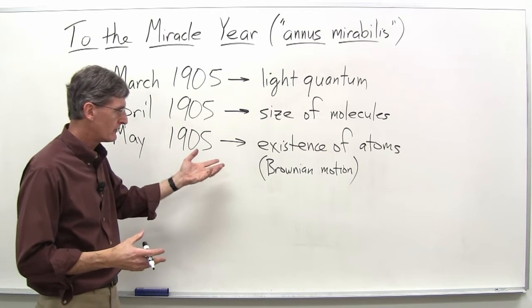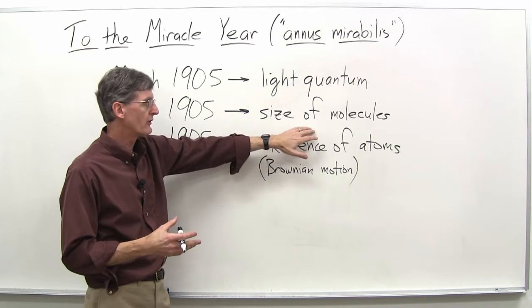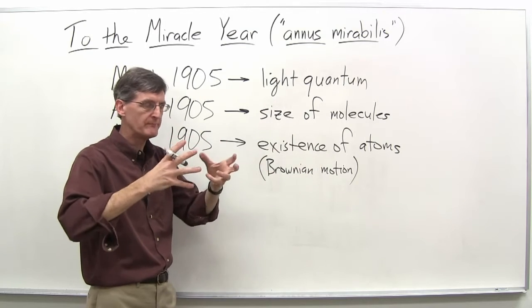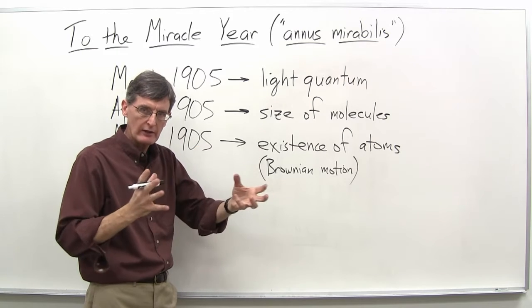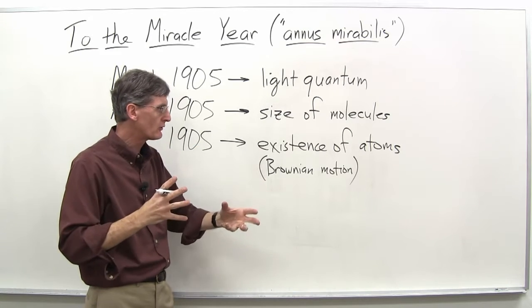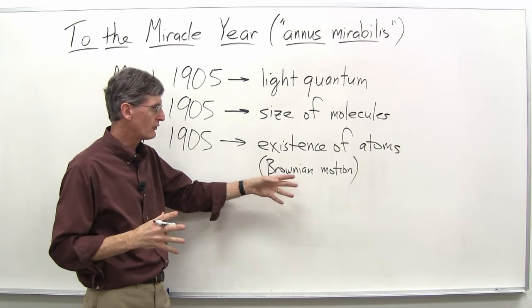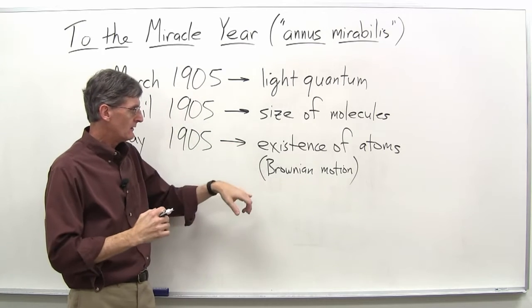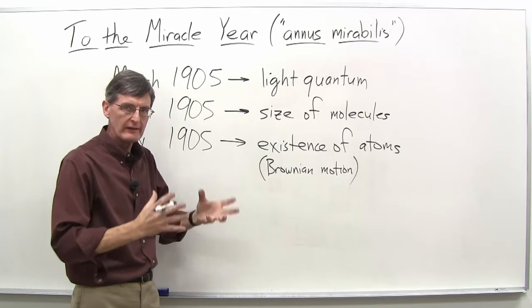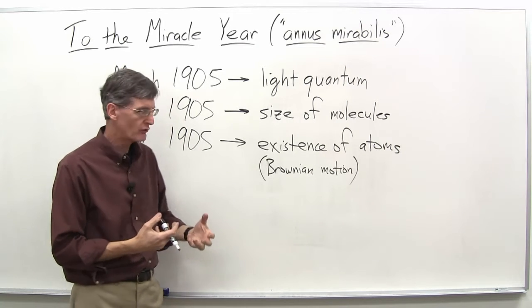And what Einstein was able to do, using some of the techniques he developed in this paper on the size of molecules, where he imagined larger sugar molecules suspended in water among the water molecules, was apply those same techniques to Brownian motion. So you've got the pollen particles being the larger entities within the water. And he applied some hydrodynamic theory and so on and so forth.